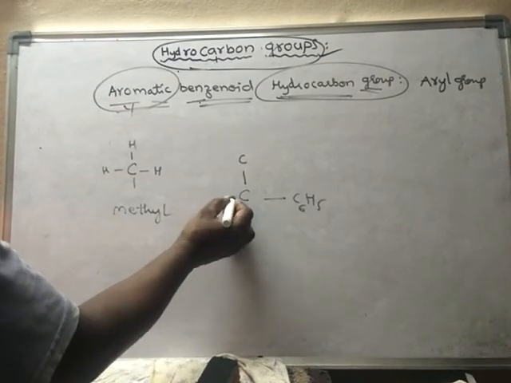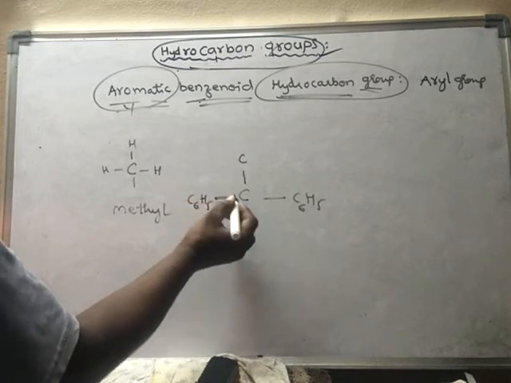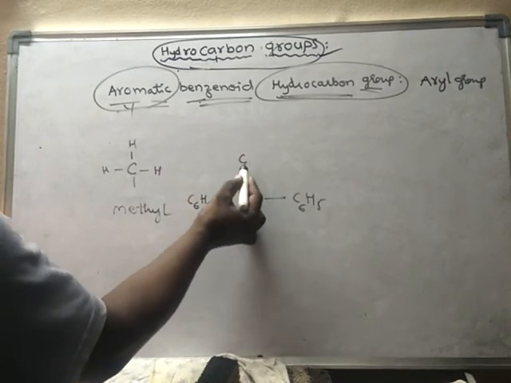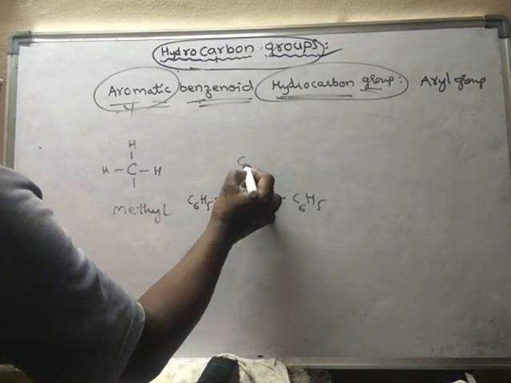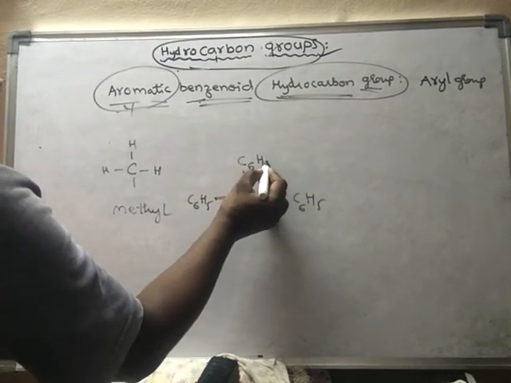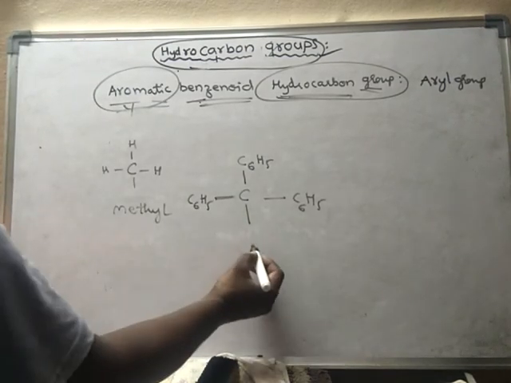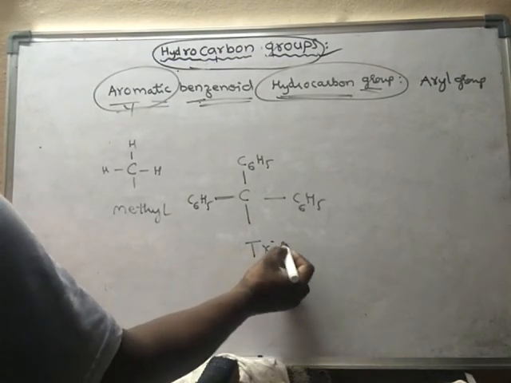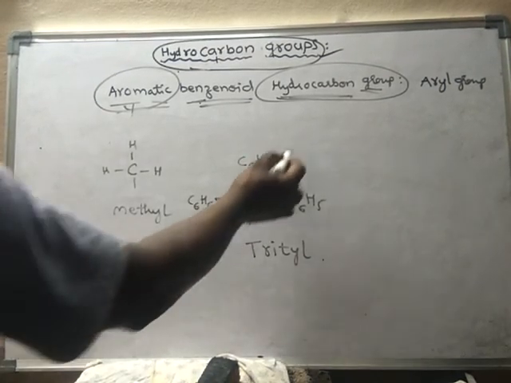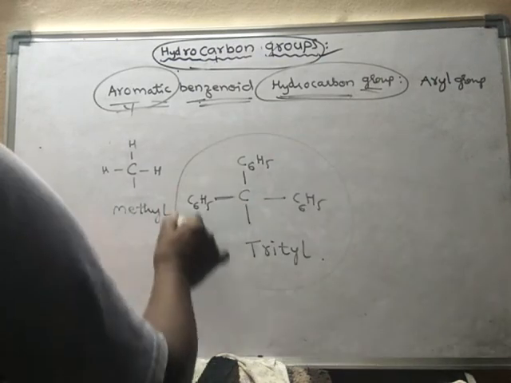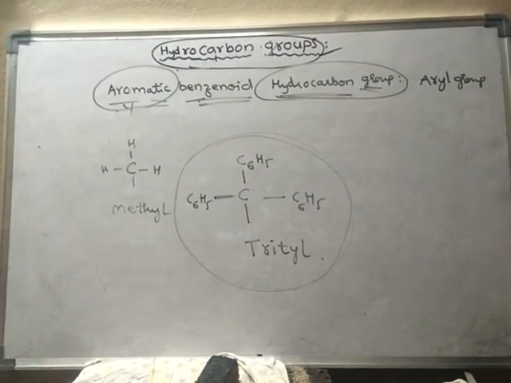This hydrogen I have replaced by a C6H5 group, and this hydrogen also I have replaced by a C6H5 group, and this is empty. Now this is called trityl.